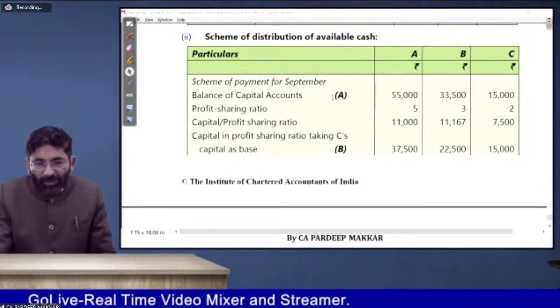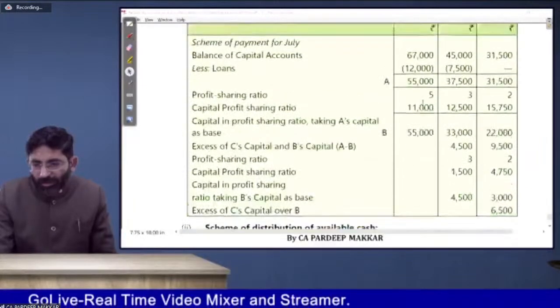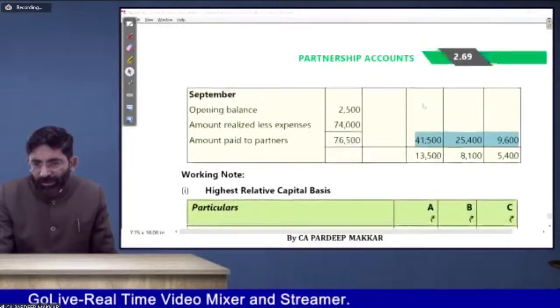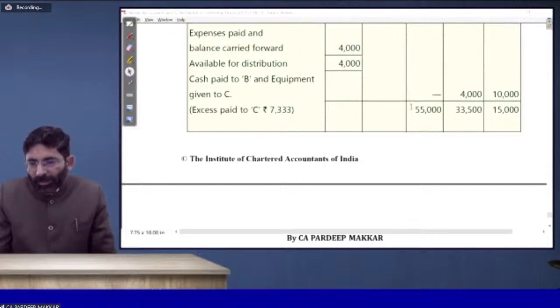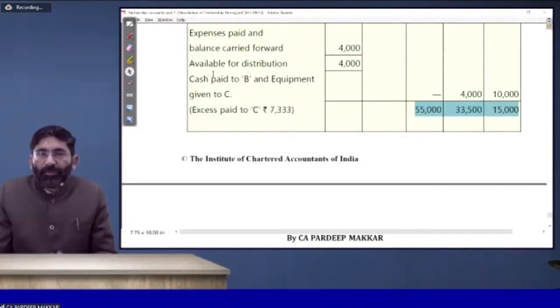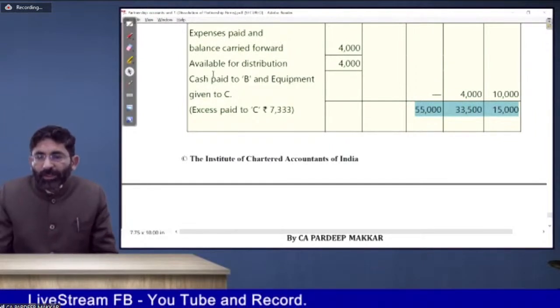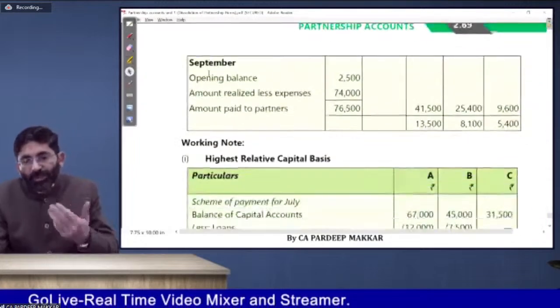Whatever is the balance, that is 55,000, 33,500 and 15,000. See the balance from there. That is the opening balance of September month. After making payment of August, you have to get this balance, 55,000, 33,500 and 15,000, and do the same process once again.